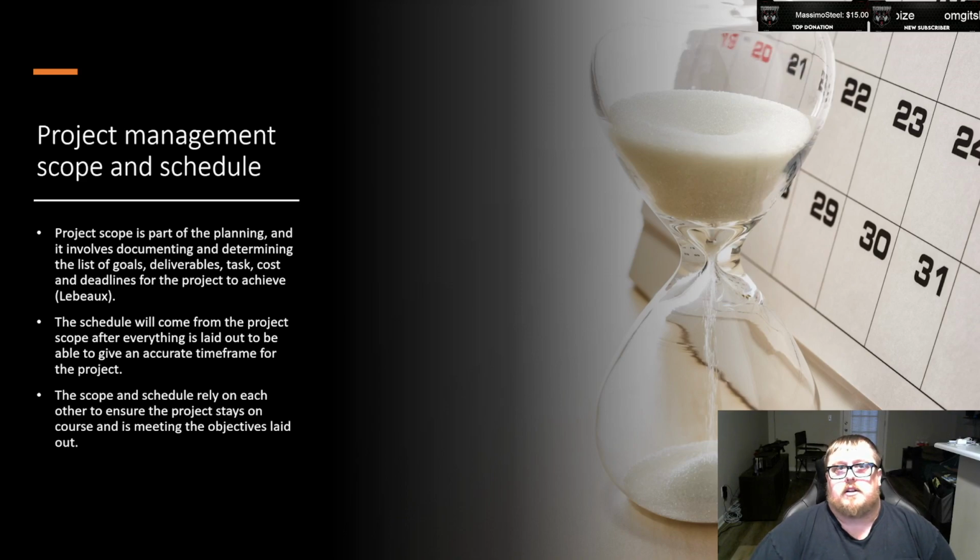The planning of the project, as I said, is for research, and we'll get with the business owners. We'll discuss what they need, what the objectives are, what the requirements are, and what they're looking to achieve. Then this will lay out the scope, because we'll document it. The documentation is the scope statement. It's going to set the boundaries of the project to make sure that we're staying on course and within the scope of the project and not deviating from it.